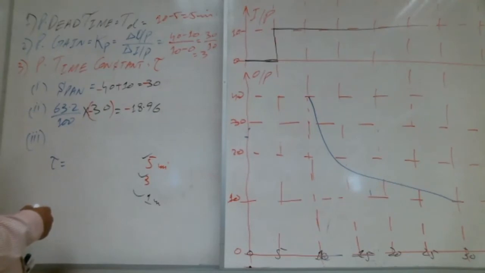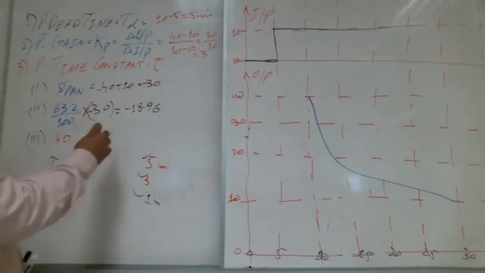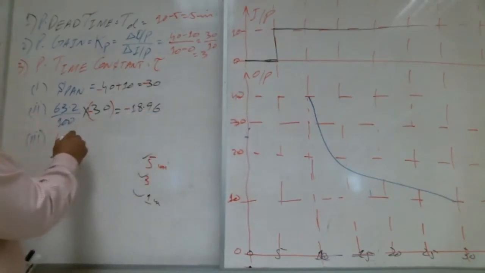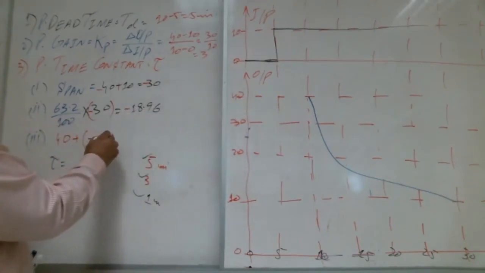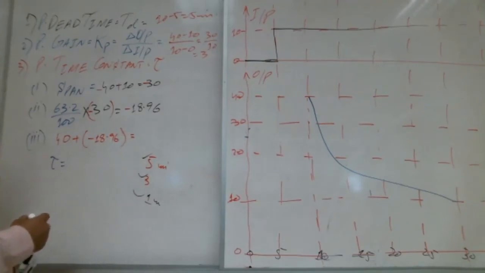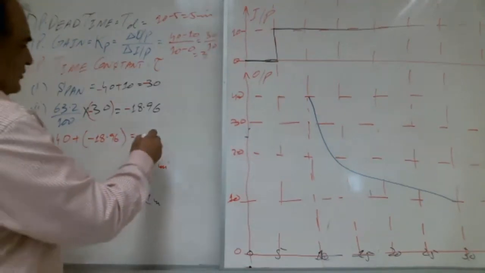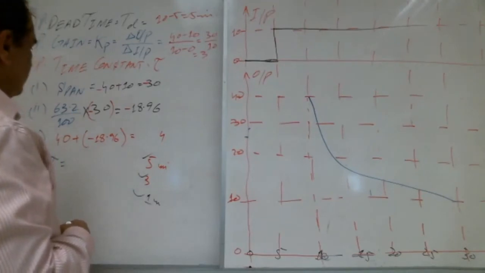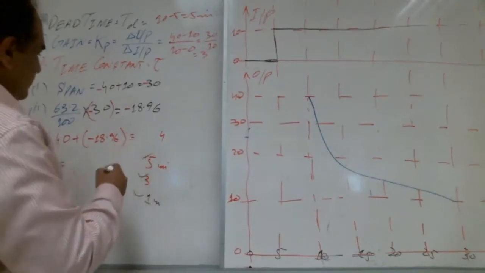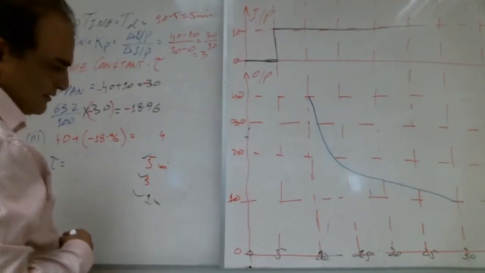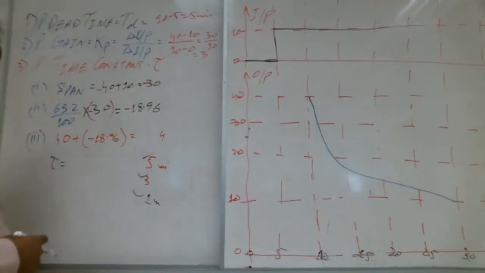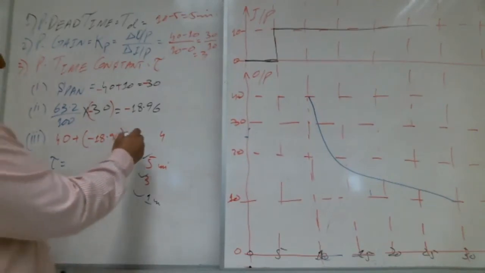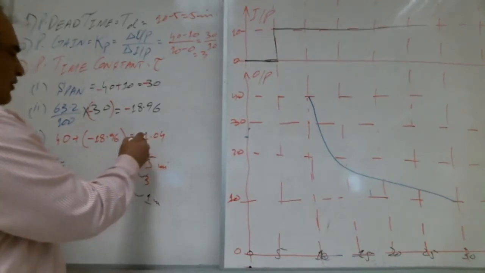Add it with the initial value, which is 40, teacher. Very good. So what is the initial value? 40. 40 plus minus 18.96, how much? How much, Shabab? 21.04, approximately.